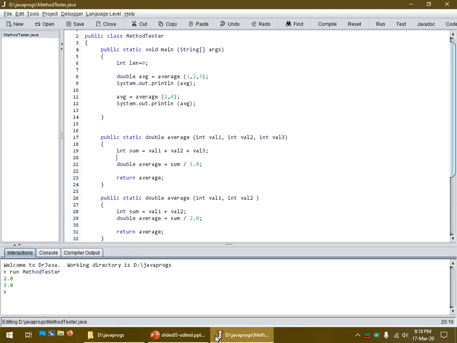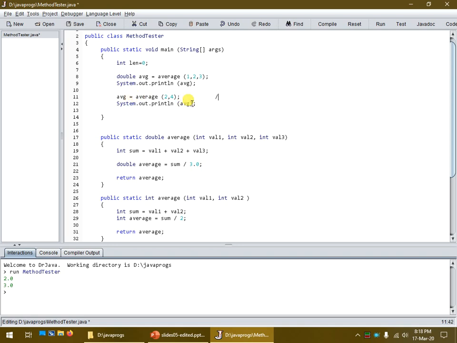So let's modify this program a bit. So let's change the second average program. Instead of returning back a double, to return back an integer. So we'll change that to an integer. There we go. So now this should be okay up here because Java should be able to take that integer and actually transform it into a double automatically.